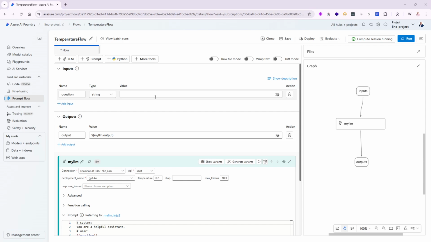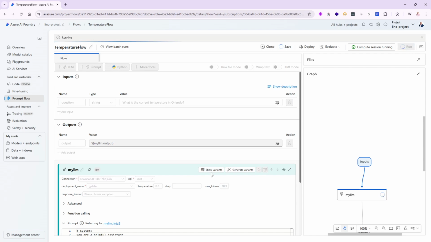So the question now is, what happens if I come in here, for instance, for the question value as a string? I'm going to say, what is the current temperature in Orlando? Okay, I live in Orlando, and if I put it in English, it would be great. There you go, temperature for Orlando. We'll say save this, and let's go ahead and run it and see what the system will come up and say to us.